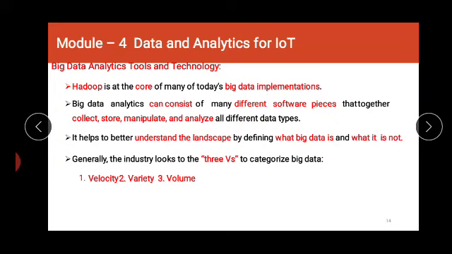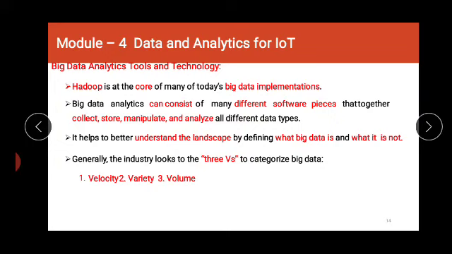Now the most commonly and most popular big data analytic tool is Hadoop. Now Hadoop is the main core of many of today's big data implementations. Now this big data analytics consists of different software pieces that can together collect, store, manipulate and analyze all different types of data. Now this data can be of either structured type or unstructured type. Now this Hadoop can process the structured data as well as unstructured data.